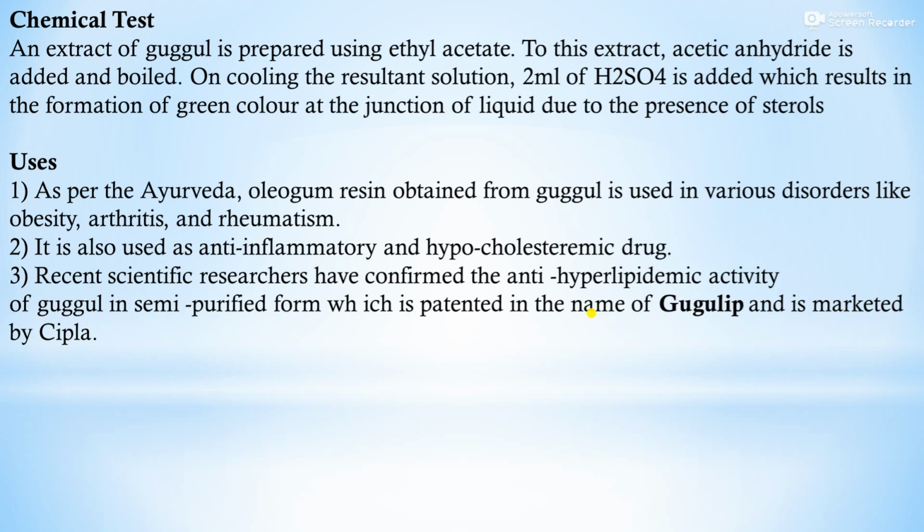Uses. As per the Ayurveda, oleogum resin obtained from Google is used in various disorders like obesity, arthritis and rheumatism. It is also used as anti-inflammatory and hypocholesteric drug. Recent scientific researchers have confirmed the anti-hyperlipidemic activity of Google in semi-purified form, which is patented in the name of Gulic and is marketed by Cipla. These are the uses of Google.